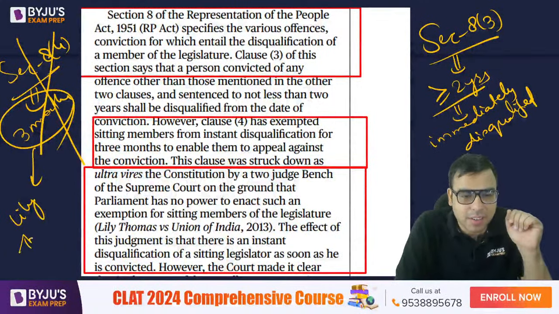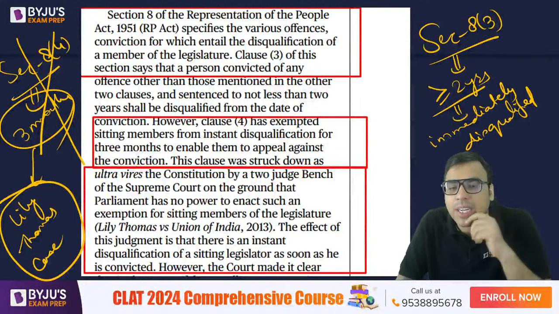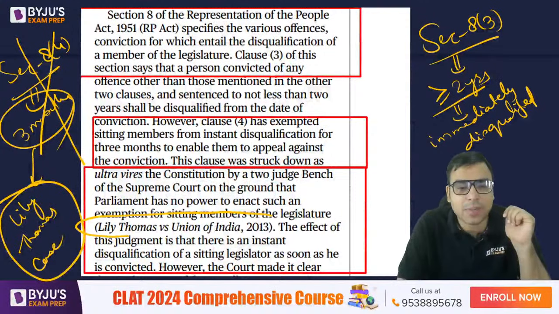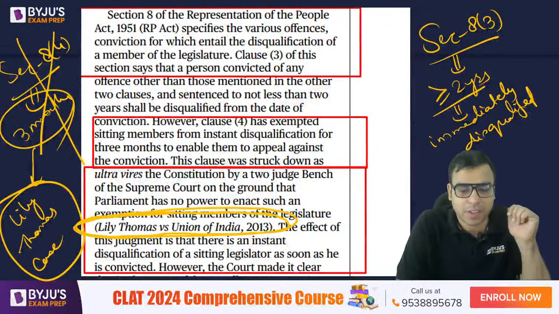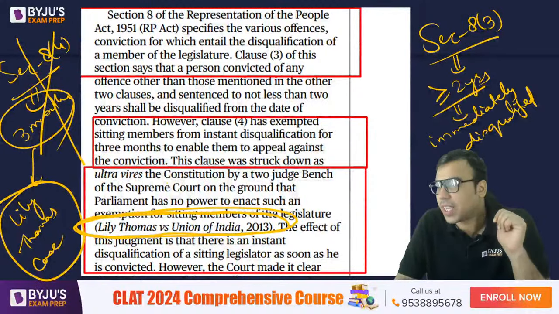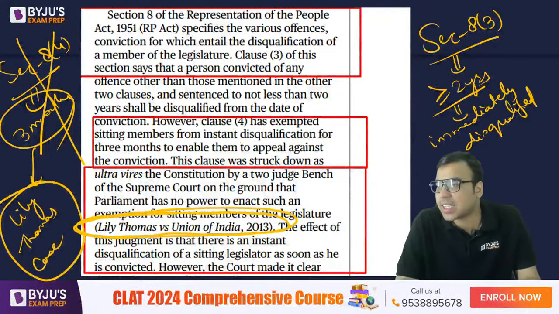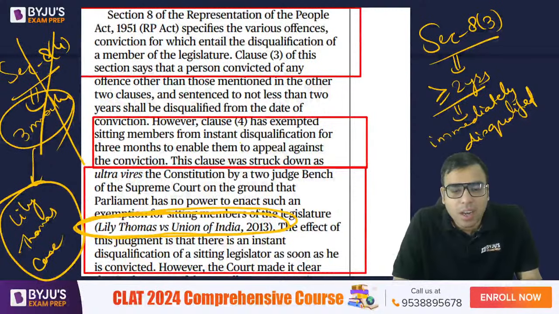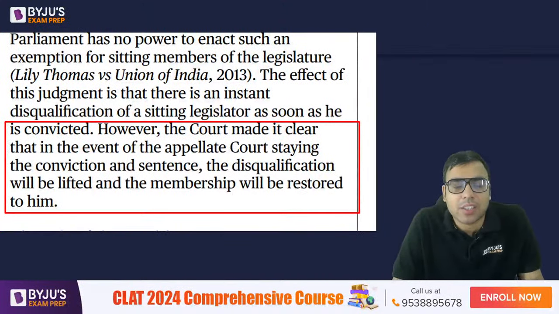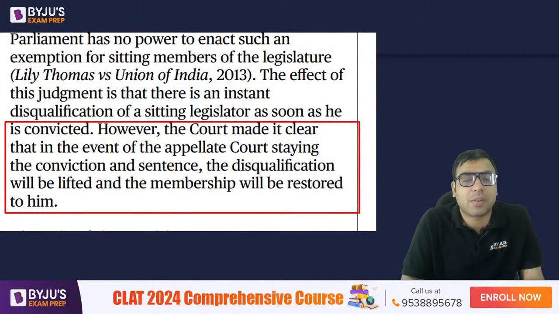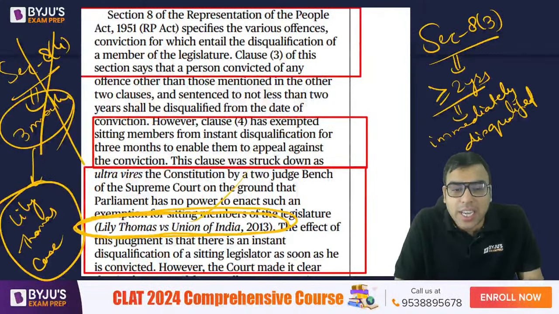Is it clear? This is very, very important, actually. The Lily Thomas case is coming in the news again and again, and that is why you must be aware of it. So the court made it clear that in the event of the appellate court staying the conviction or sentence, the disqualification will be lifted. So is that clear?